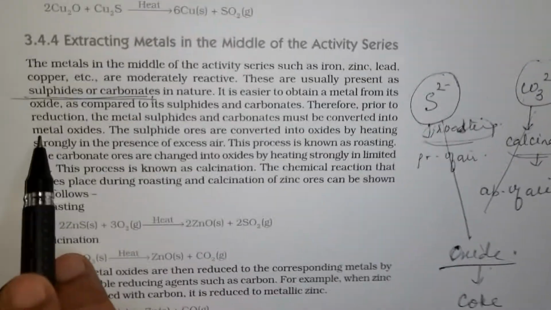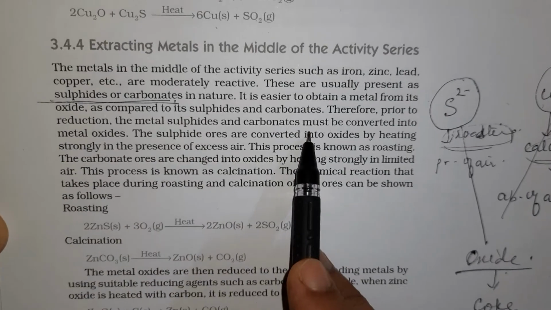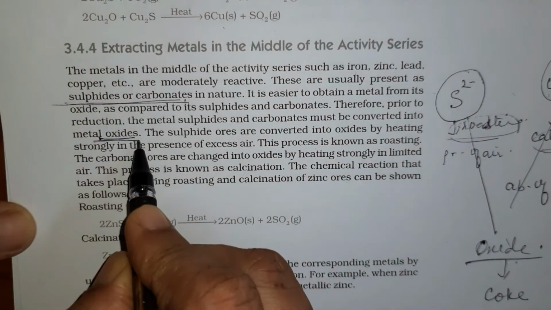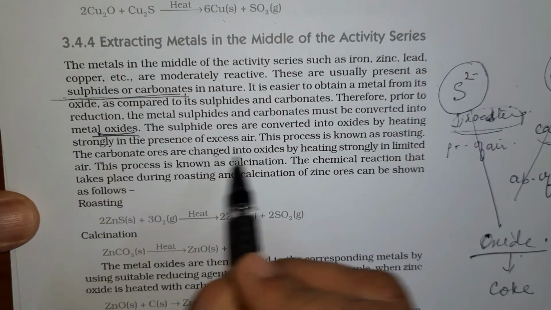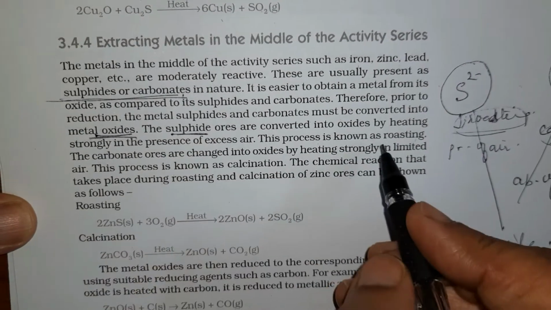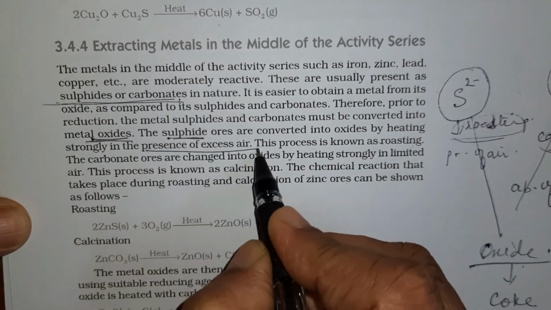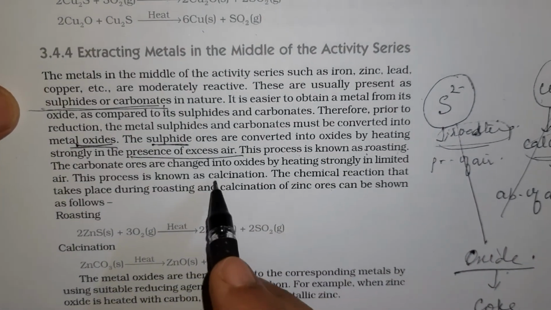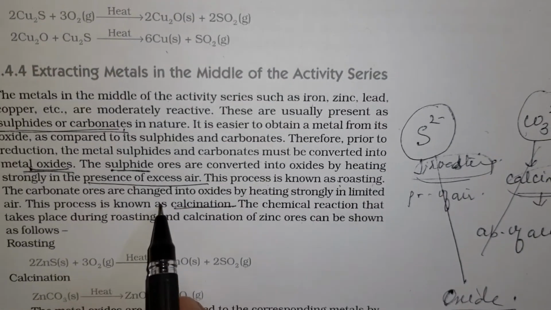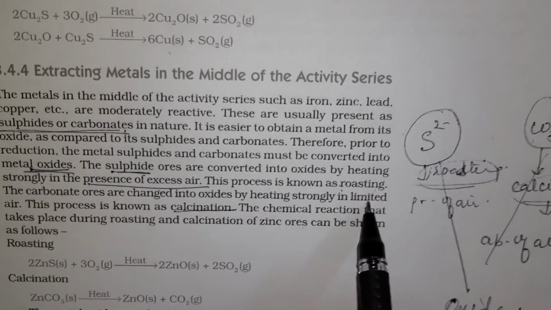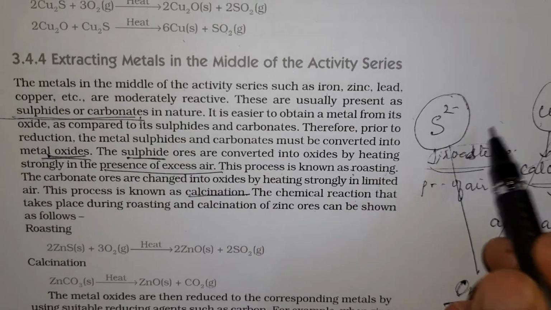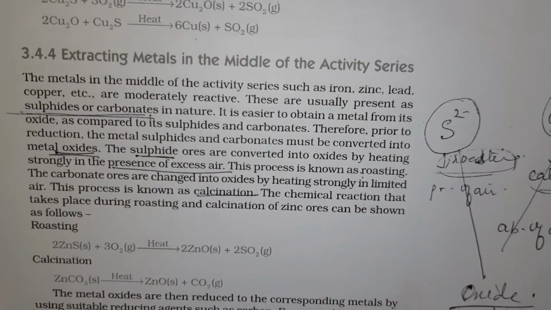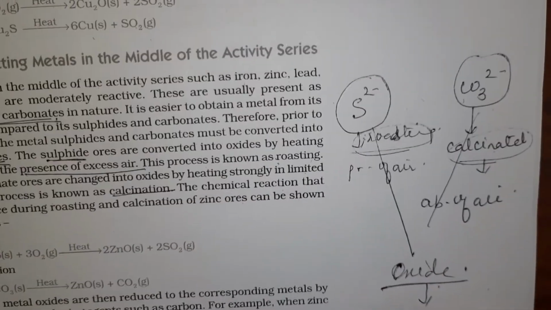So prior to reduction, the metal sulfide and carbonate must be converted into metal oxide. The sulfide ore is roasted, which is heating in presence of air. This is roasting. You should also know the difference between the two. Calcination is heating the ore in absence of air. Both of them convert the sulfide or carbonate ore into its corresponding oxide, right?